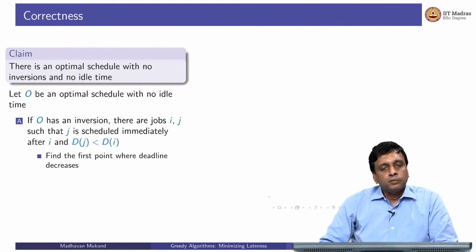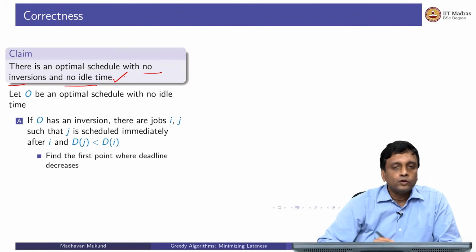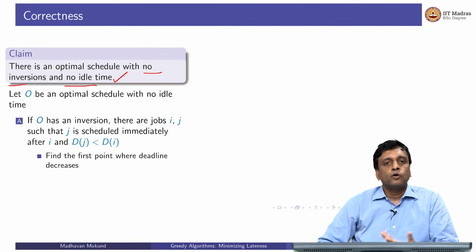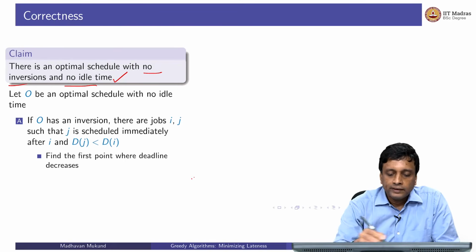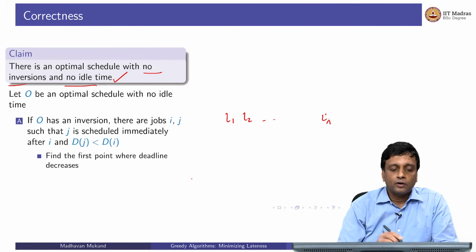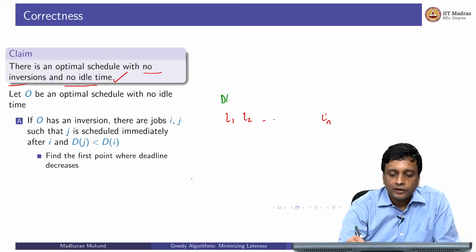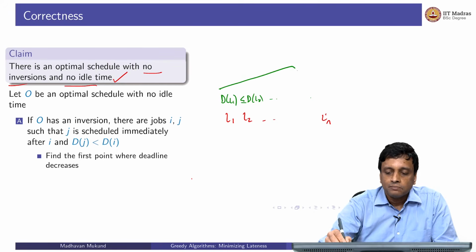So now our problem is that there may be inversions, right? Because we want no inversions and no idle time. No idle time is okay, but no inversions is not something that we can assume in general about an arbitrary optimal schedule. So if there is an inversion, then I claim that there will be an inversion between two adjacent jobs. My optimal schedule orders them as I1, I2 up to In, some permutation of 1 to n. If I look at d of I1, it will be smaller than d of I2 up to some point, and then at some point, because there is an inversion, there is something later which is earlier.